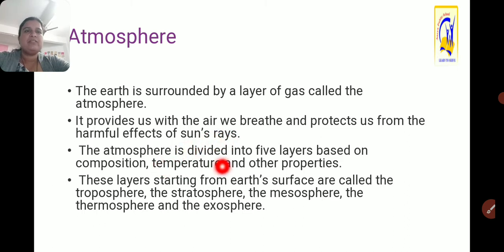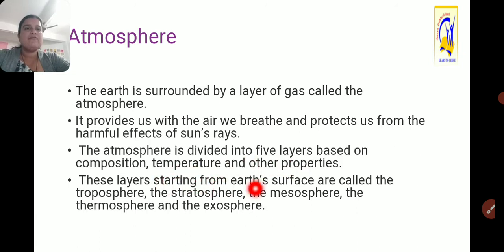The atmosphere is divided into 5 layers based on composition, temperature and other properties. As we go high from the surface of the earth, the atmosphere is divided into 5 layers, based on their atmospheric composition, temperature, rate of temperature change and other properties.